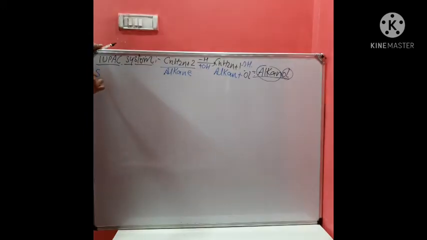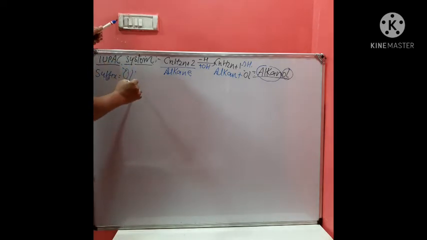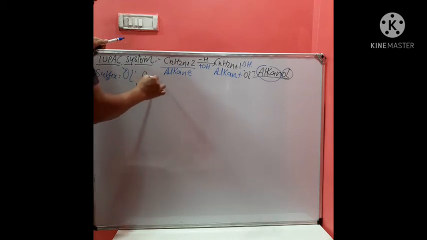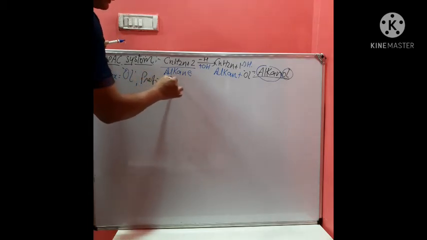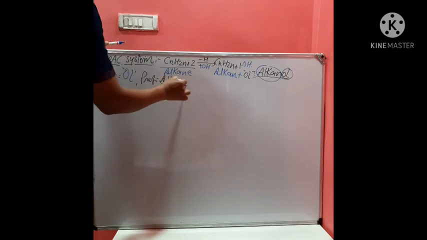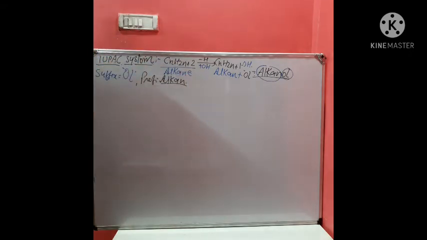Okay. So in alcohol, the suffix is written as ol, and the prefix is given by alkane. Not to use the e. So that is about alkanol.